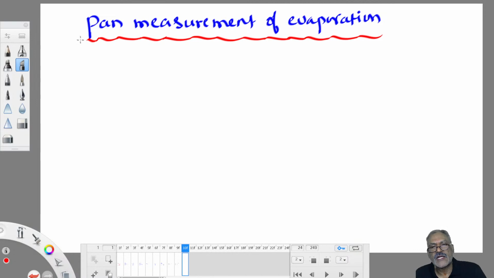Generally, when water evaporates, water leaves the water body. When loss happens, does the water level increase or decrease? Say some amount is accumulated in your bank. When you withdraw money from the bank, does the bank balance increase or decrease? Decreases. Exactly the same way, when water evaporates from a water body, the water level in the water body has to decrease.